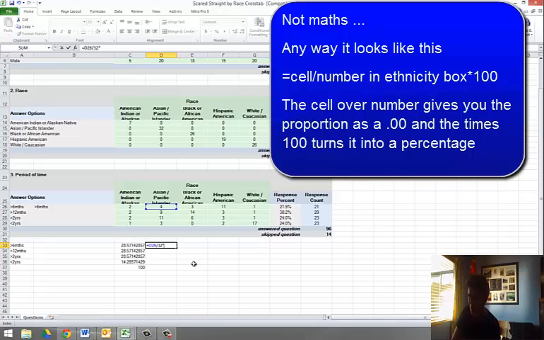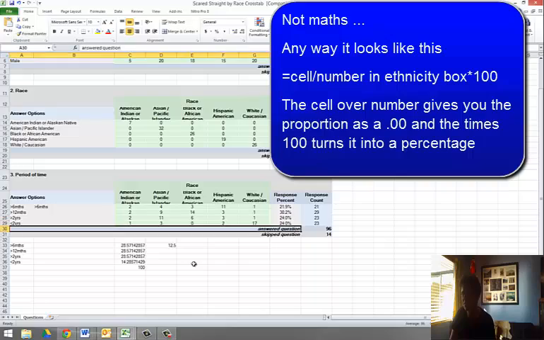And then if I go times, using an asterisk, 100, that will give me the percentage. So I now know that 12% of Asian Pacific Islanders reoffended in less than 6 months.